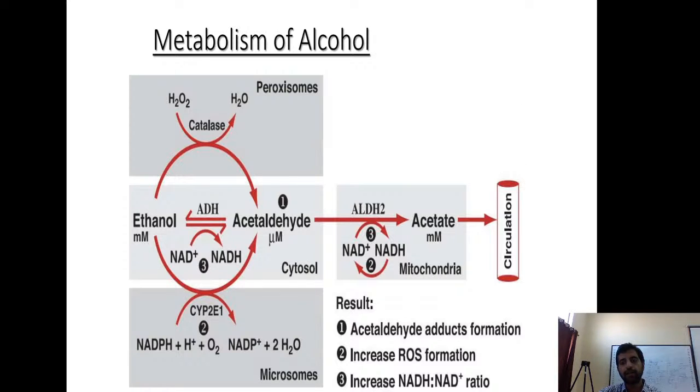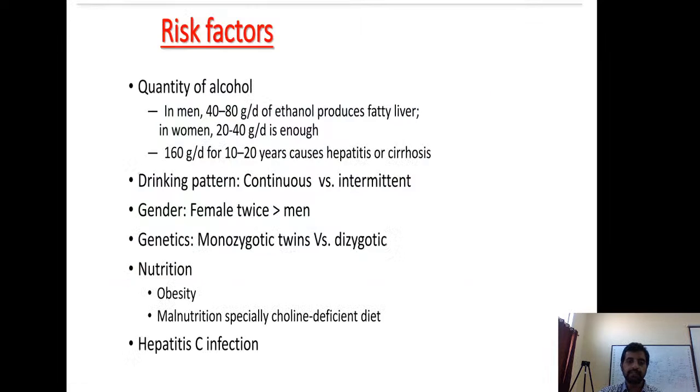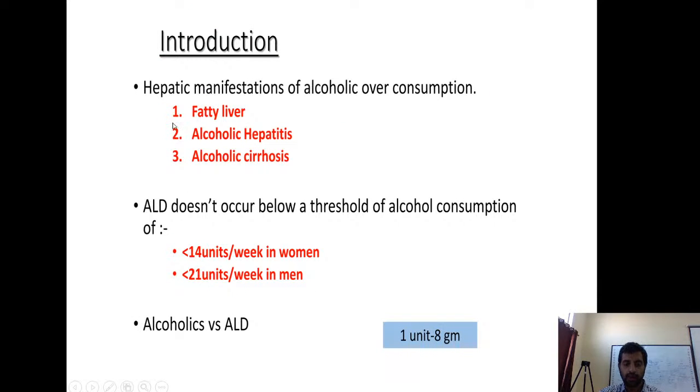Whenever we eat fat, or whenever we are fasting, or whenever peripheral fatty acid lysis takes place from adipose tissue, triglycerides are burnt in the adipose tissue and fatty acids are let out. The liver should take up these fatty acids and they should go into beta oxidation and produce energy. But already the liver has a lot of NADH and ATP, so these fats have nowhere to go, and all these fats get deposited in the liver. That results in fatty liver. That is one of the mechanisms.